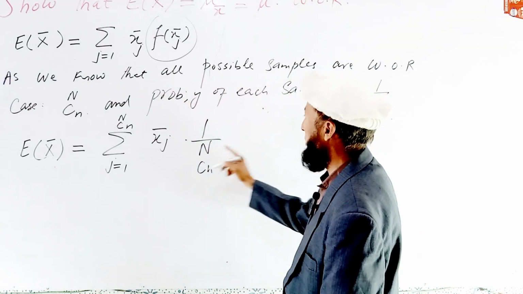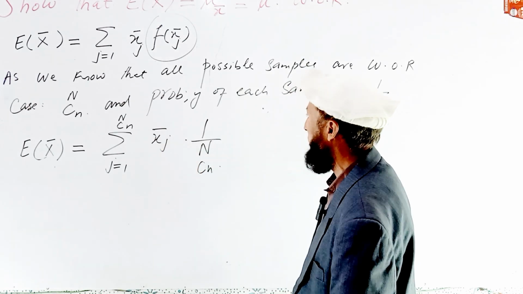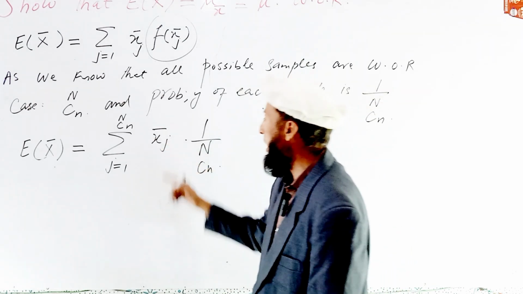Now we change this result according to the expected value: summation of x bar.